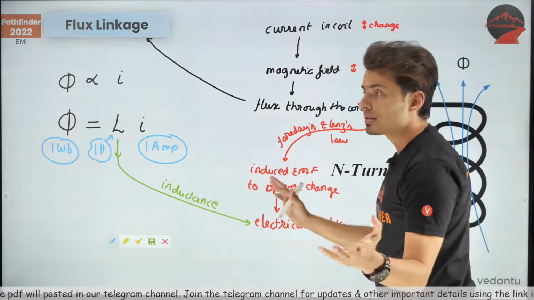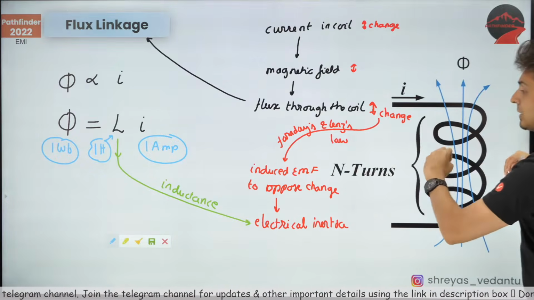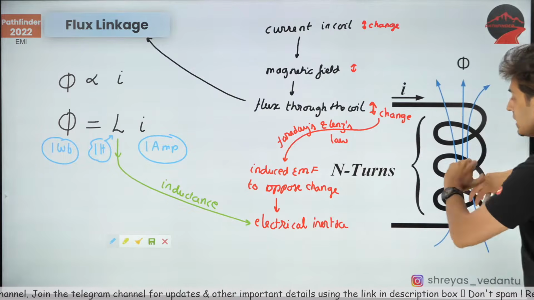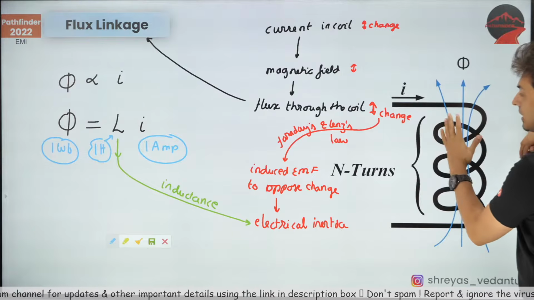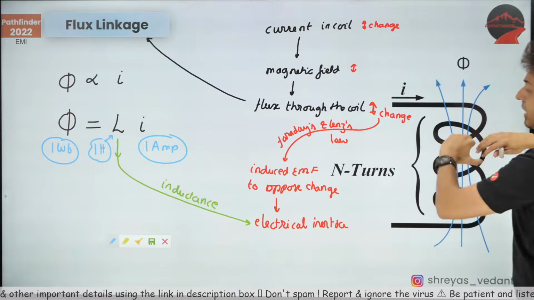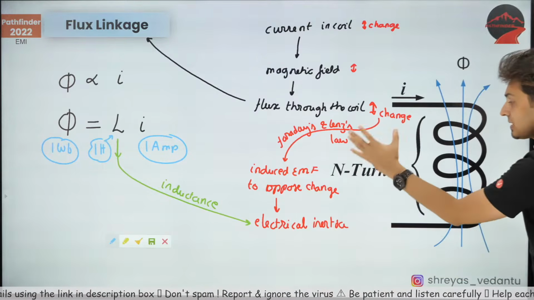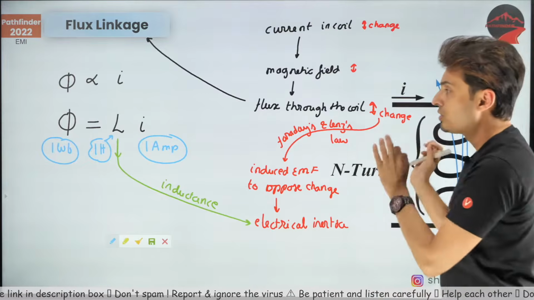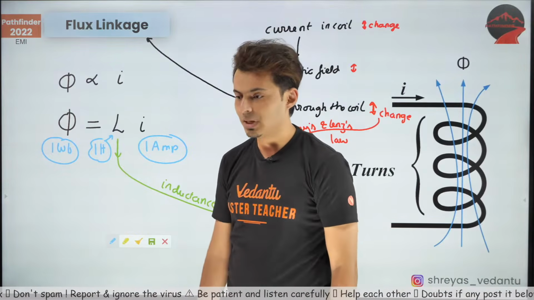And more the flux, understand, Faraday's law will tell me that more EMF will be created if more flux is passing through it, because any small change in the flux, any small change in the current will create large change in the flux, and large change in the flux will create large EMF and it will resist the change even more. So large L is large inertia. I hope this is clear.